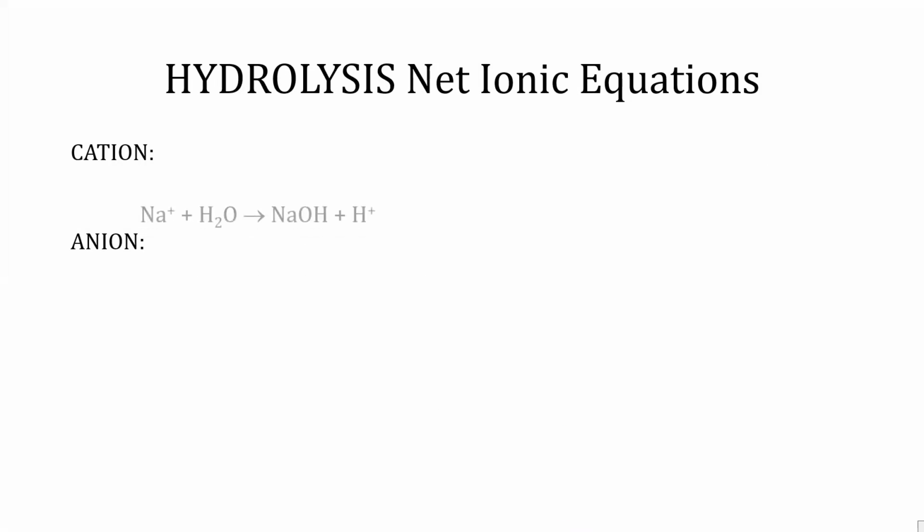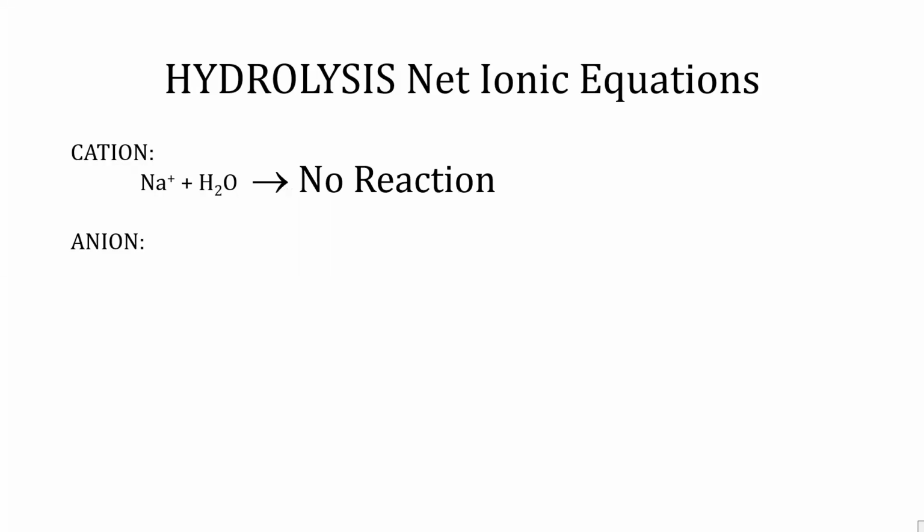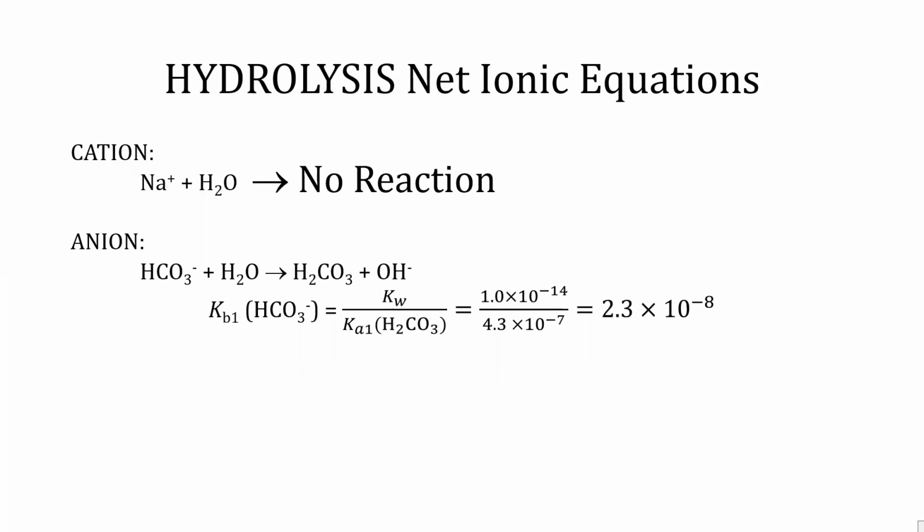When sodium ion reacts with water, it appears that sodium hydroxide and hydrogen ions are produced. However, the problem is that for the cation hydrolysis, the products will react, reforming the original reactants, resulting in no reaction. For the anion hydrolysis, bicarbonate can undergo either acid or base hydrolysis. If the bicarbonate acts as a base when it reacts with water, the products are carbonic acid and hydroxide ion. The Kb1 value of bicarbonate ion is 2.3 times 10 to the minus 8.